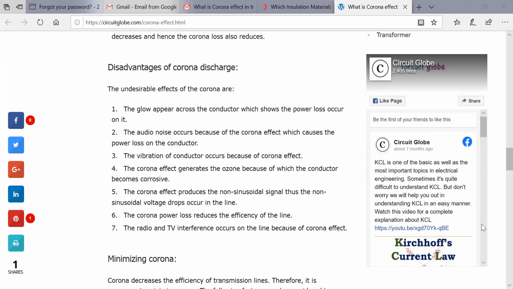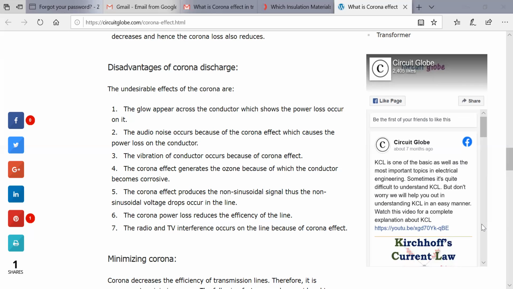Then, the corona effect will generate ozone. The ozone is generated because the conductor becomes more corrosive, and due to that it will generate ozone. And the fifth one is that the corona effect produces a non-sinusoidal signal, and due to that non-sinusoidal voltage, a voltage drop will be there in the line.